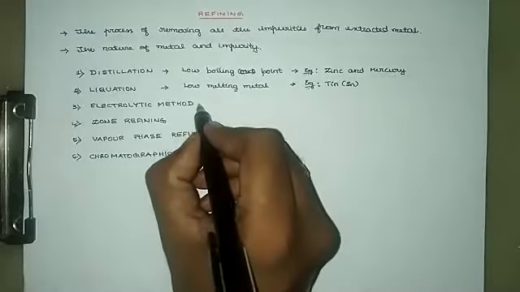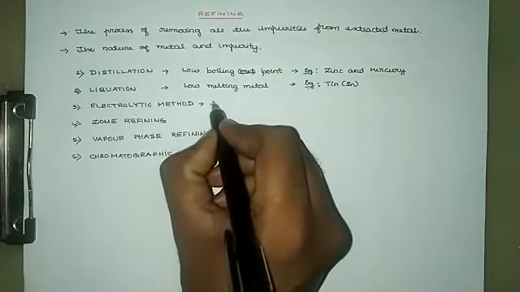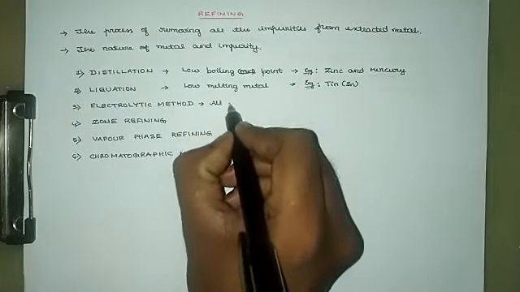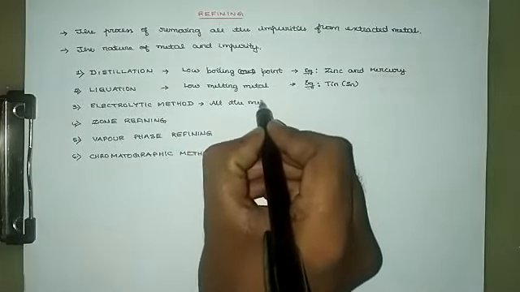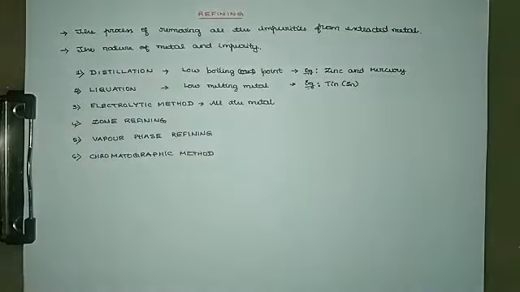Then the electrolytic method can be applicable for almost all the metals. We'll discuss that in detail. Here the impure metal which is extracted is connected as anode, and a strip of the same metal in its purest form is connected as cathode. Through the process of electrolysis, we are going to refine the metal. That we'll try to observe.